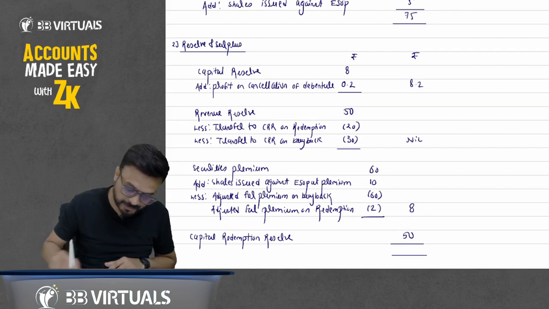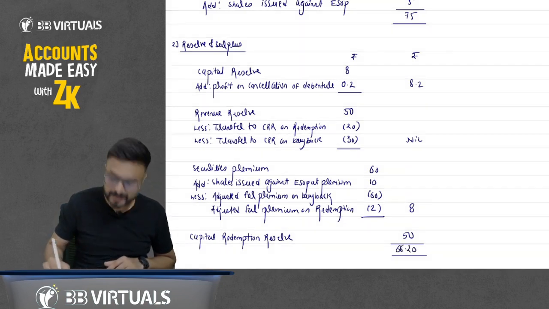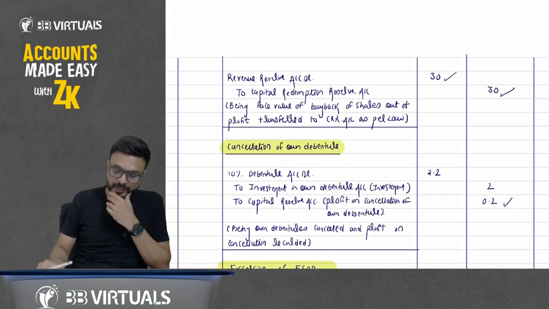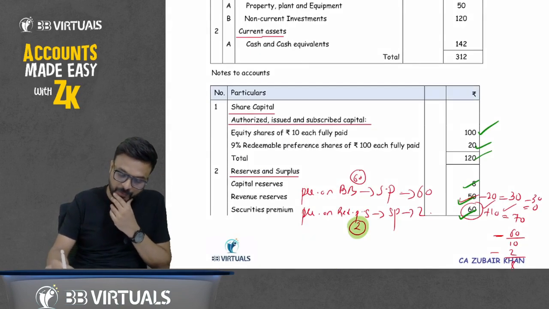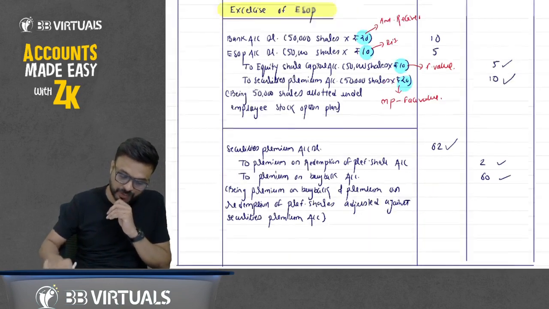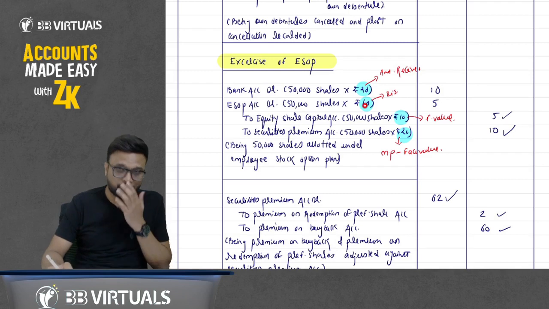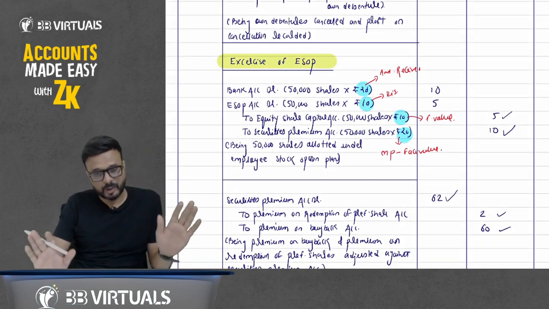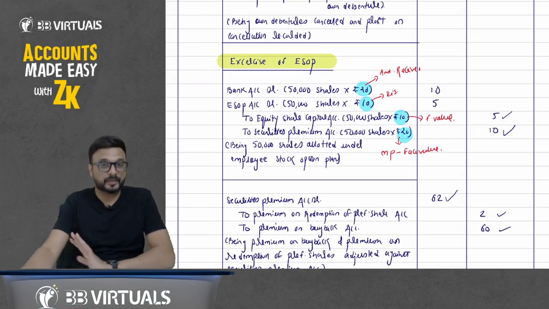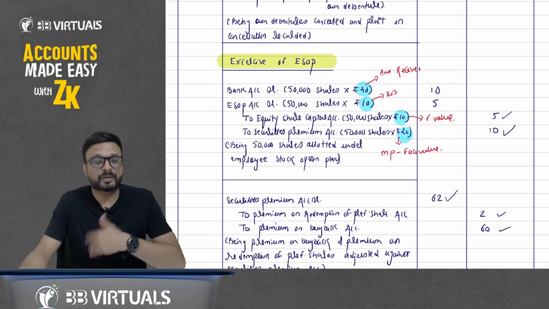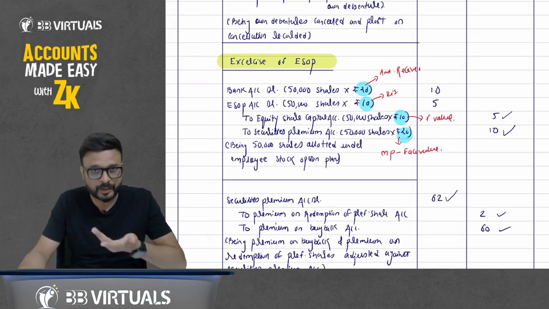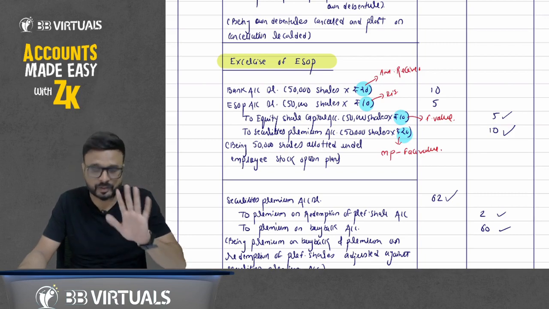How much is it? 66.2. Some of you may think, sir, we have a balance of ESOP outstanding which is mentioned in the question. You have utilized ESOP outstanding to adjust a discount at the time of issue of shares under ESOP. But why have you not written the balance of ESOP outstanding? I will tell you that ESOP outstanding as per Schedule 3 comes under reserve and surplus only. But here I have not written it under reserve and surplus. Why? I will tell you later. Just have patience. We will write it down somewhere.